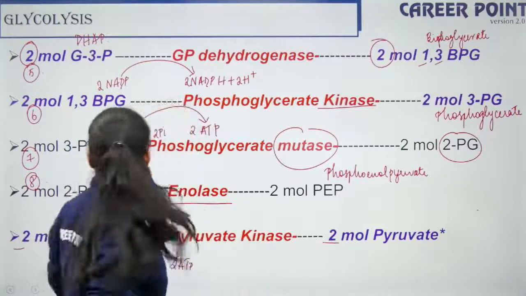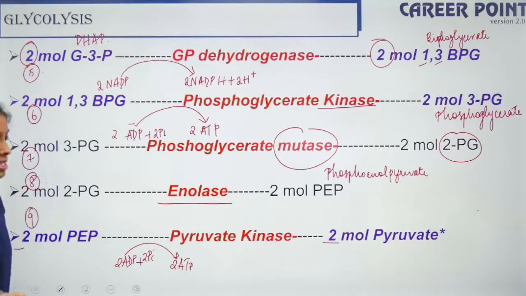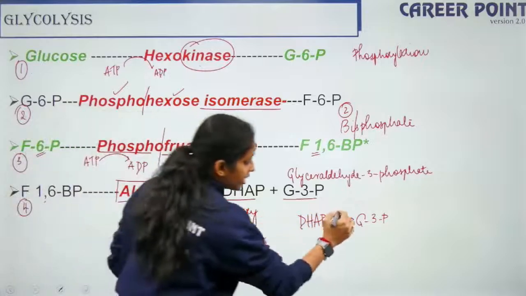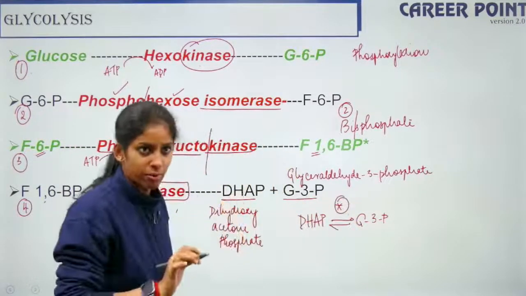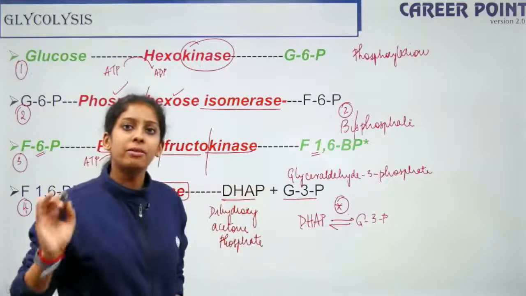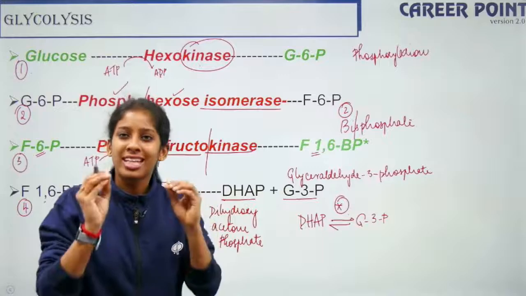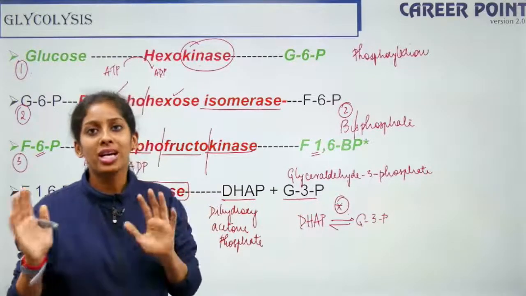Ma'am, you said 10-step process, but you have only 9 steps. Let me tell you, in the previous slide, these 2 interconversions are considered as 1 step, which I haven't numbered. If you number it, it will become 10 steps in total. So 10 steps, 10 enzymes you have to remember, and I've given you clues how to remember the enzymes.